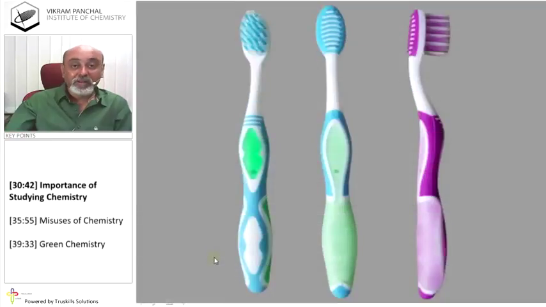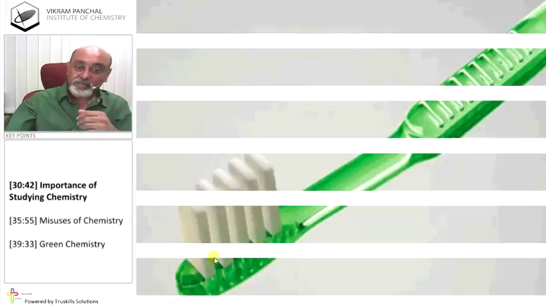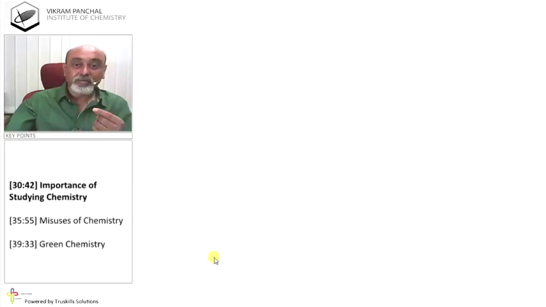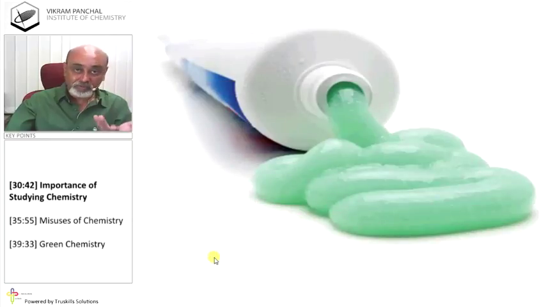For example, early morning you get up and it's necessary to brush the teeth. Even before you go to sleep, you must brush it. In fact, we should have the habit of brushing the teeth after having some food. Okay? So, what is this? It is nothing but chemical. This is chemical. The toothpaste which we are using is also chemical.